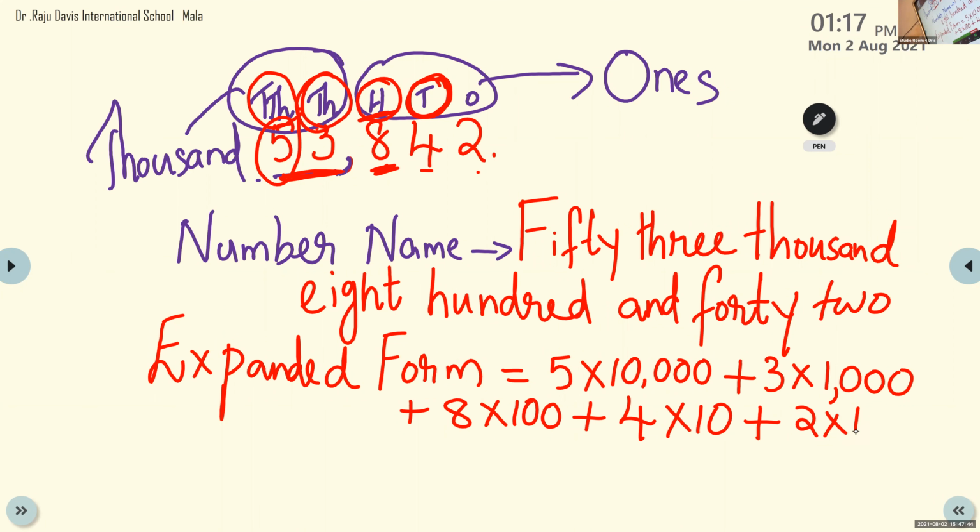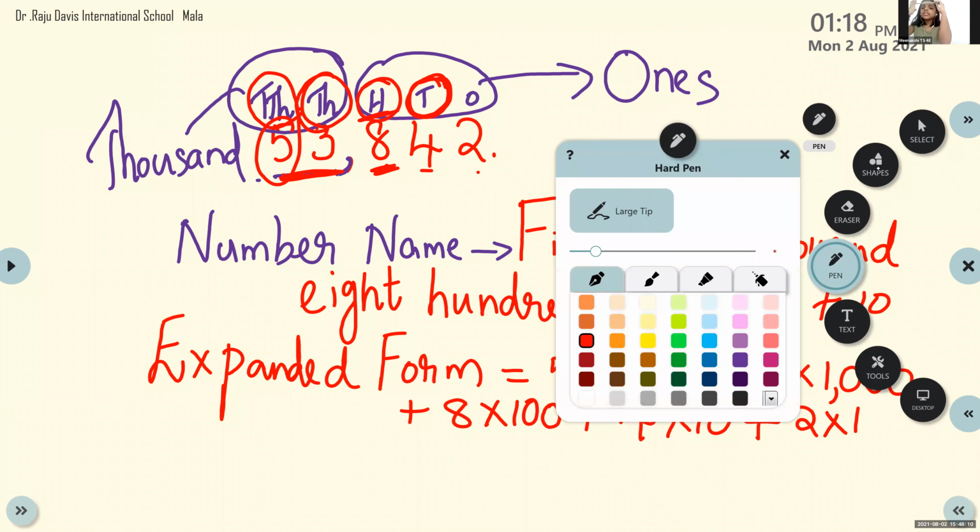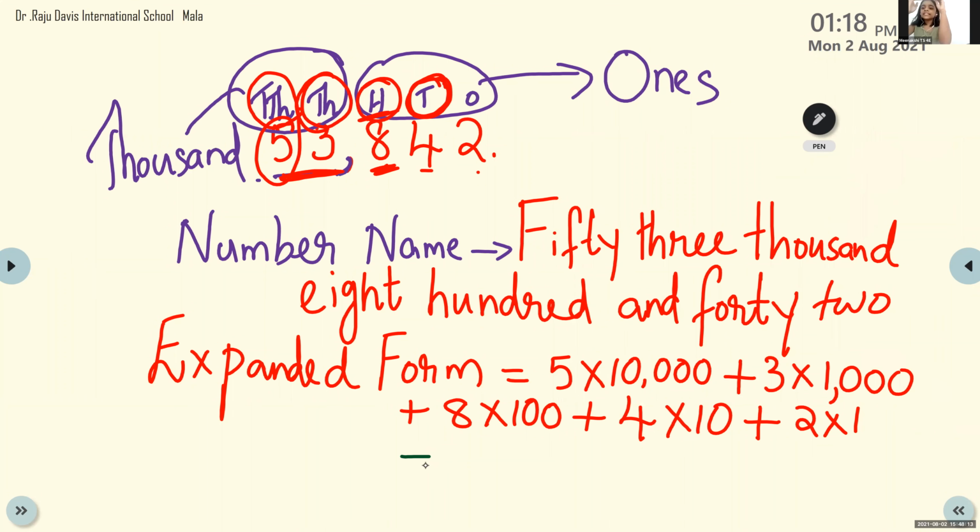So how do we write the expanded form, children? We have to write it as the sum of the place values. So 5 into 10,000 plus 3 into 1,000 plus 8 into 100 plus 4 into 10 plus 2. Now what do we have to do? You have to multiply and write. What is 5 into 10,000? 50,000. Children, you have to be very careful. Count the number of zeros and write without any mistake.